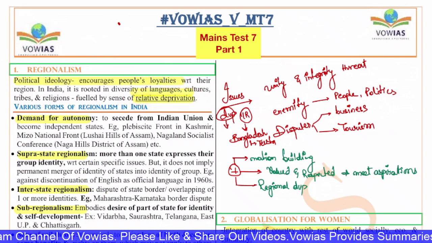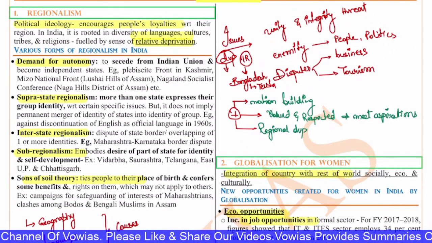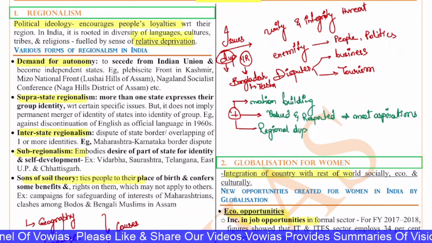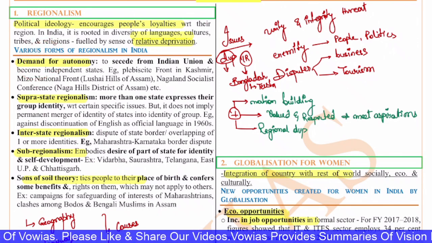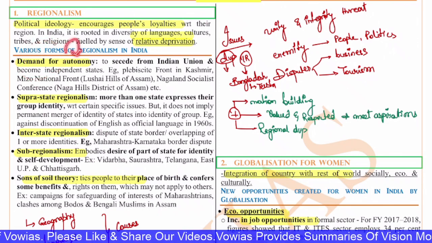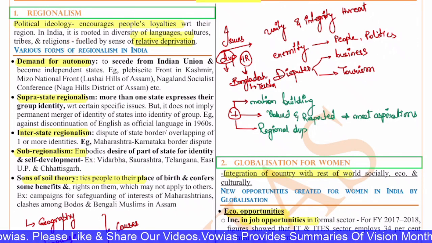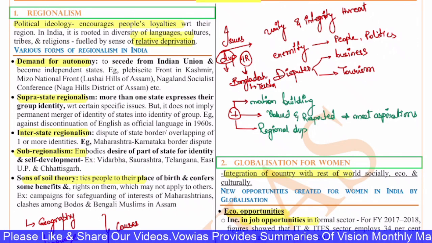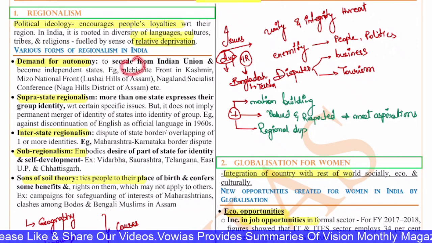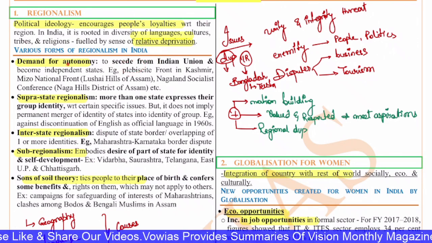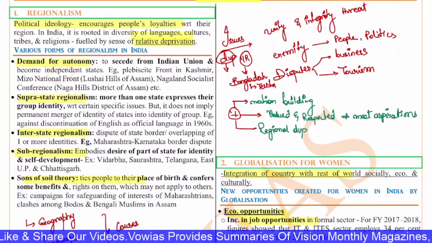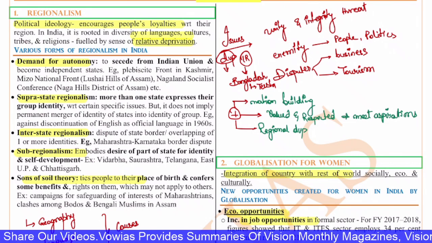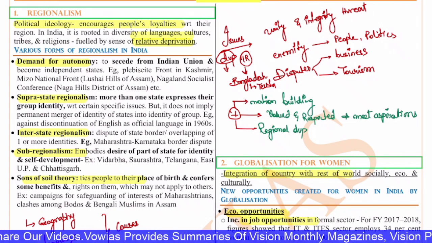Now, what are the various forms of regionalism in India? Regionalism exists in various forms. First, we can see the demand for autonomy, where there are places that want to secede from the Indian Union and become independent states, which is very sad. Examples: the Plebiscite Front in Kashmir, the Mizo National Front in Assam, and the NSCN, the National Socialist Council of Nagaland. So there is this demand for autonomy.